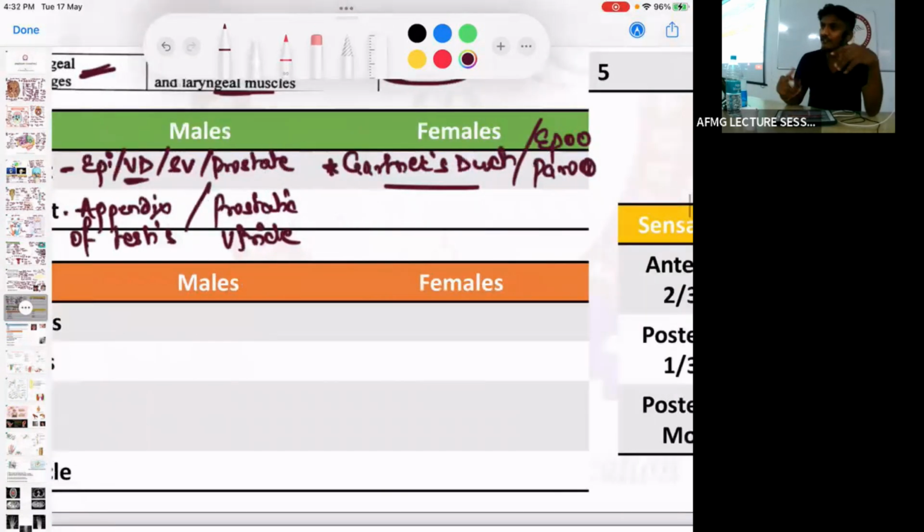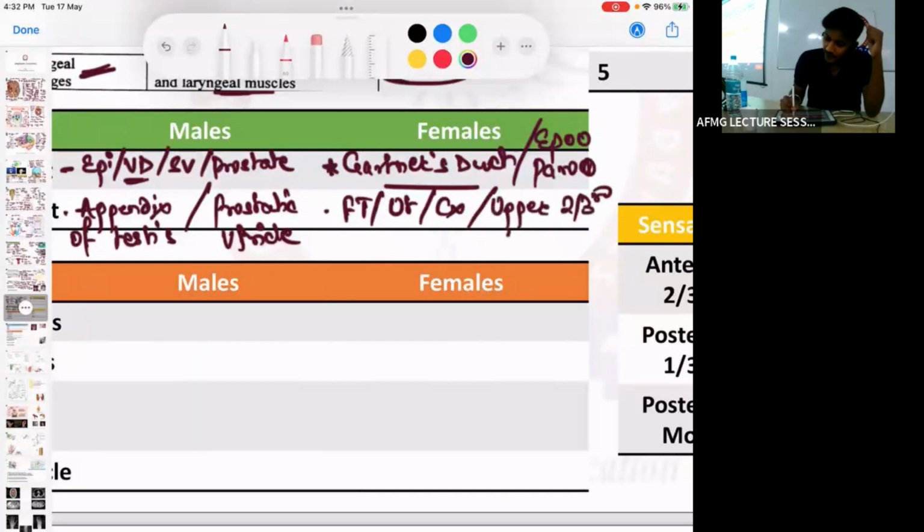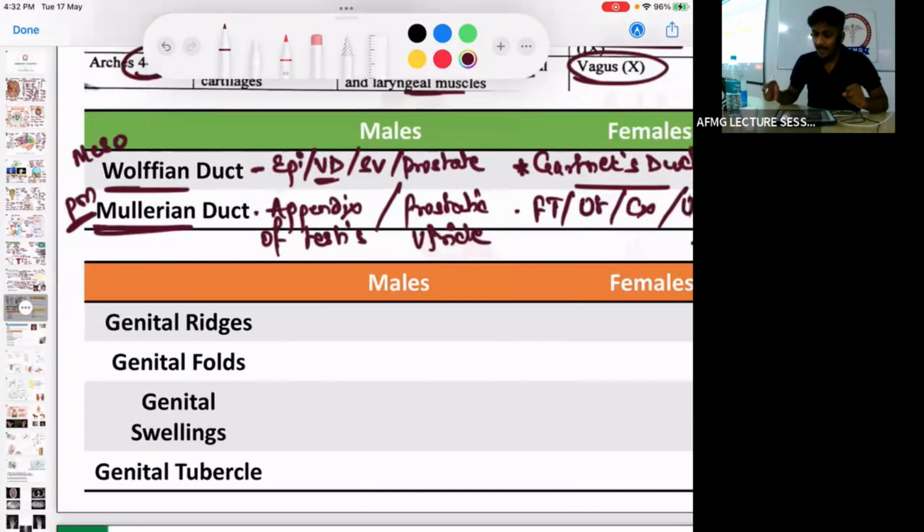In females, it definitely develops into the internal female genitalia. That is your fallopian tubes. Next is the uterus. Next is the cervix. And how much part of the vagina? Upper 2/3 बोलो या 4/5 बोलो according to आपकी श्रद्धा से. ठीक है. So upper 2/3 और upper 4/5 of the vagina. All of these are the female genitalia derivatives from the Mullerian duct.